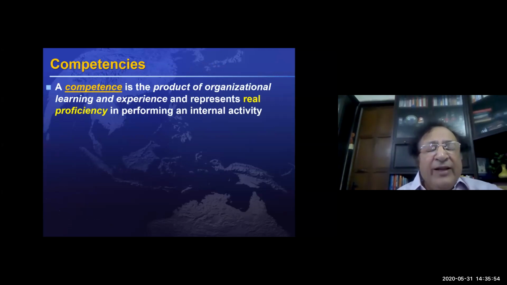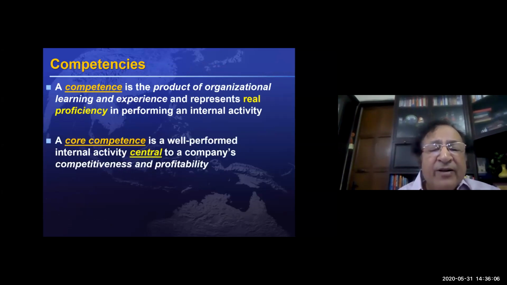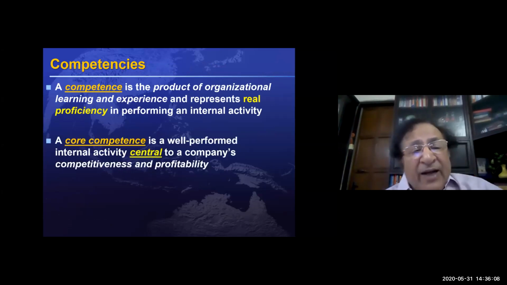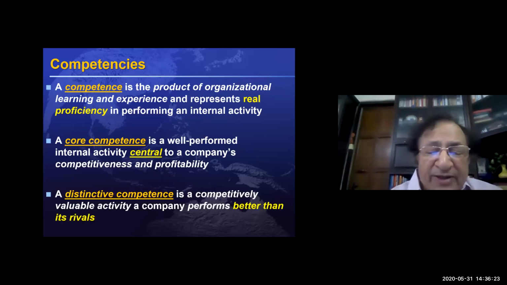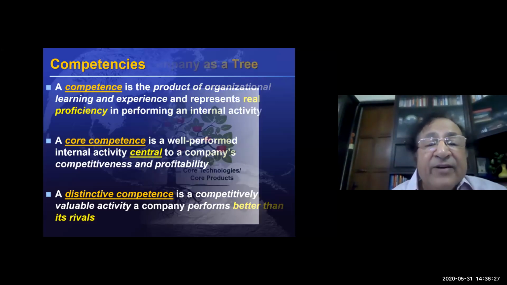So, if you really understand it, a mere competency is the real proficiency in performing an internal activity. But when you start using that proficiency as central to your strategy, your competitiveness and profitability, we call it a core competence. And we call it a distinctive competence when you are able to do it much better than other rivals.